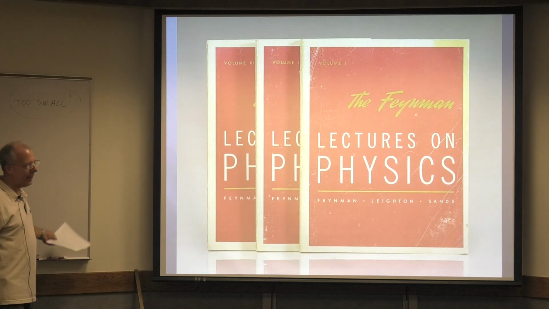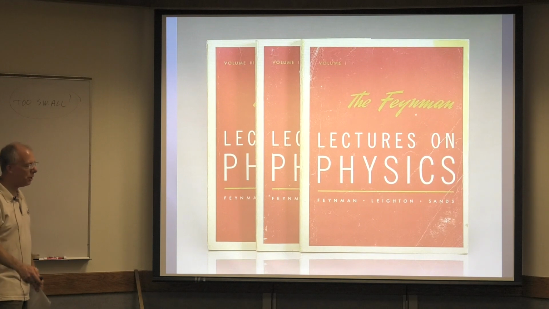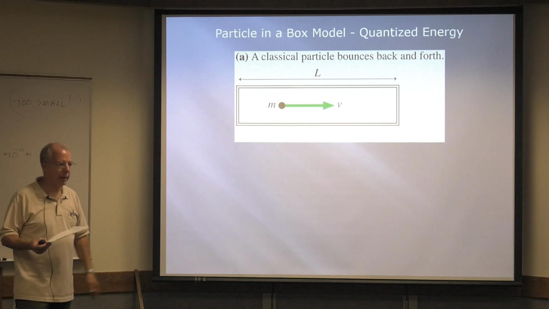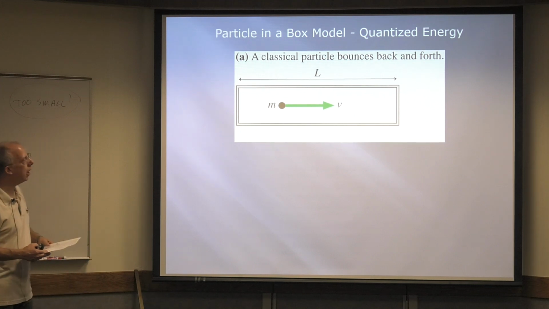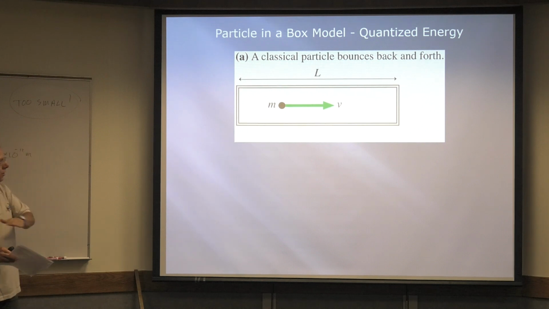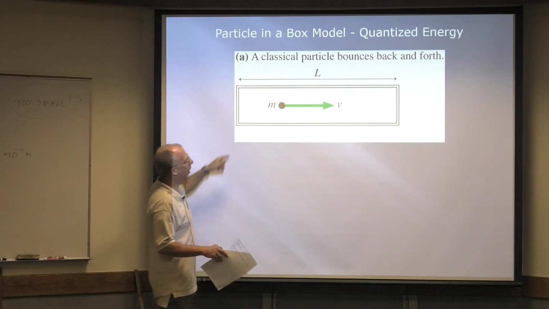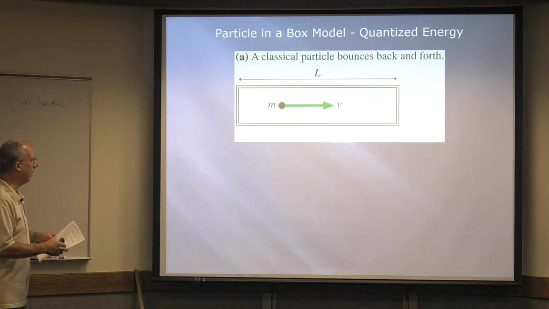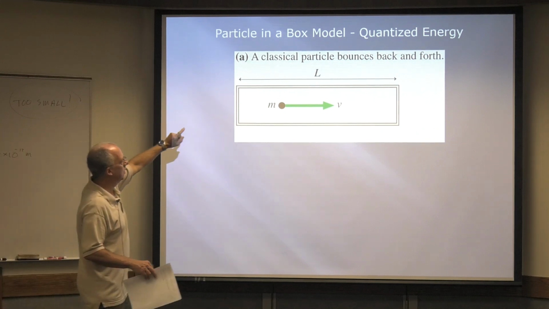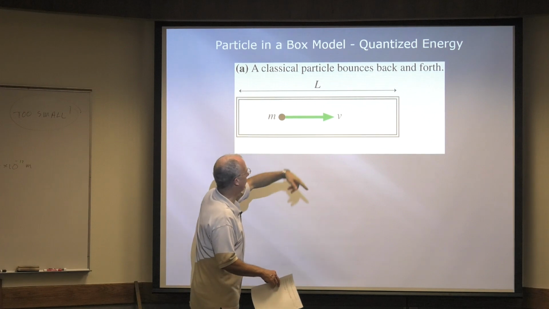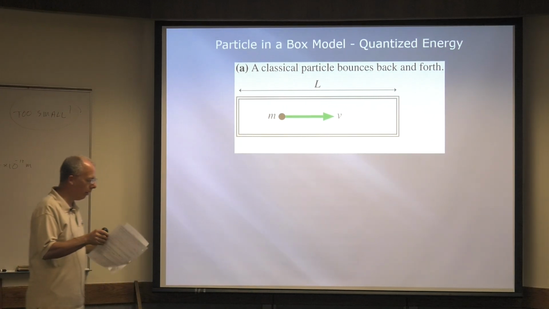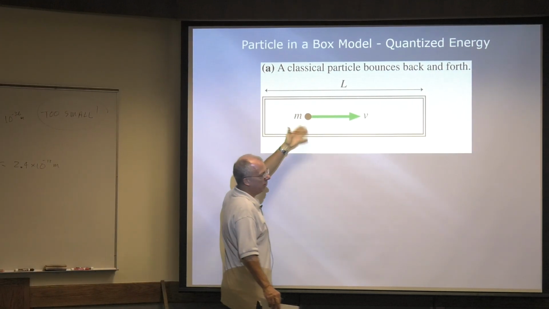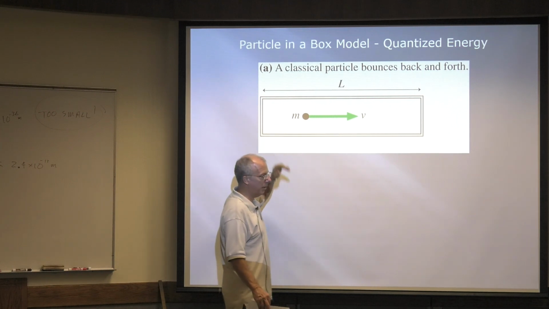Okay, so where does this all lead? The wave nature of electrons. Where does this all lead? So this is a very famous example that's always done in quantum mechanics. It's called the particle in a box model. So just pretend it's really narrow. So we want a one-dimensional box, right? So a one-dimensional particle in a box. So all right, we have a classical particle bouncing back and forth. You can't get out of the box, right? So the particle just goes back and forth. Now, classically, the particle can have any velocity, right? Any kinetic energy. There's no limit.